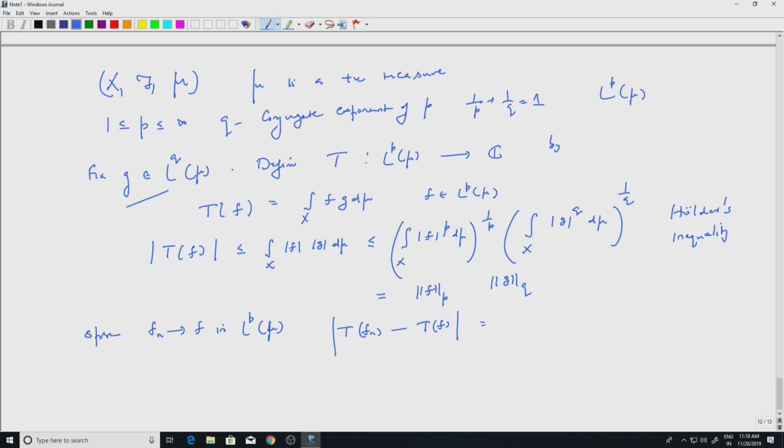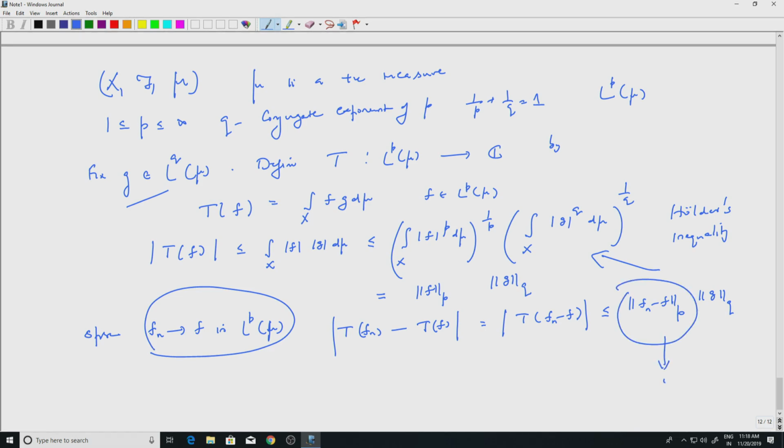This is equal to, T is linear, so T of f_n minus f, which by this computation, with f_n minus f instead of f, is less than or equal to the L^p norm of f_n minus f, that is the first term, times the L^q norm of g. But f_n goes to f in L^p and so this will go to 0, which means that Tf_n converges to Tf and so T is continuous. So any inequality like this gives me that T is continuous.